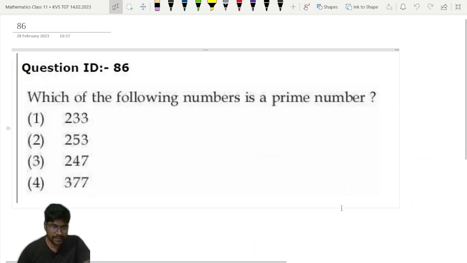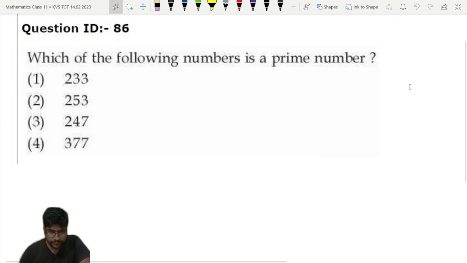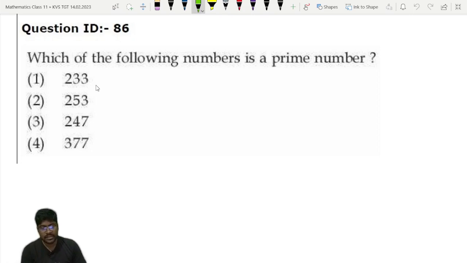Question number 86. That is a very simple problem. Which of the following numbers is a prime number? By checking the options we have to decide here, because for checking a prime number there is no particular algorithm. We have to see whether it has a factor other than 1 and itself or not. If it has a factor other than 1 and itself, then this number is not a prime number.